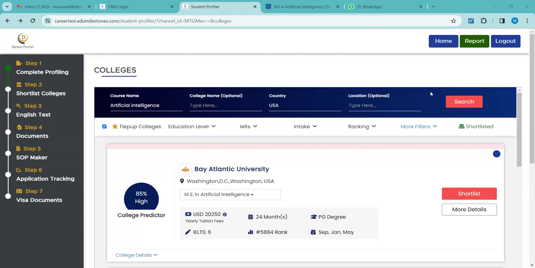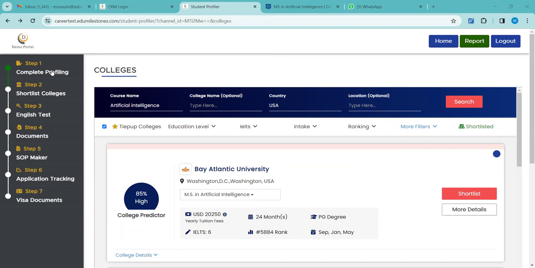Okay, madam. Now it is clear? Clear, madam. So shall I proceed or any other doubts? Yeah, please go ahead, madam. Okay, so this is the college shortlisting. Once you log into your CRM and go through these, things will be much easier for you to understand and explore, right?